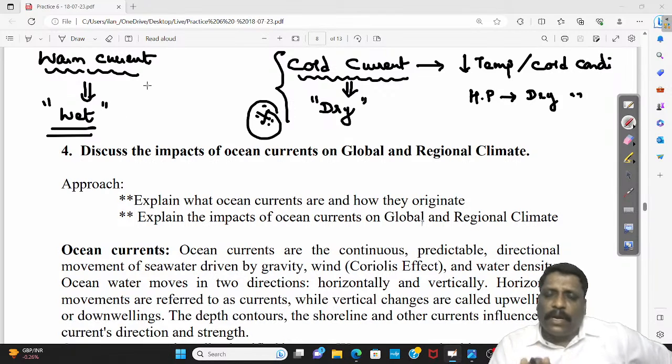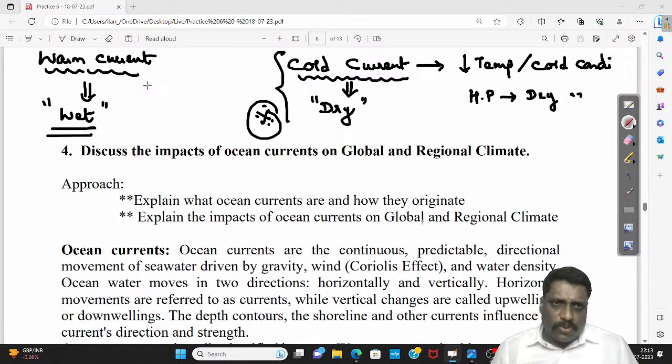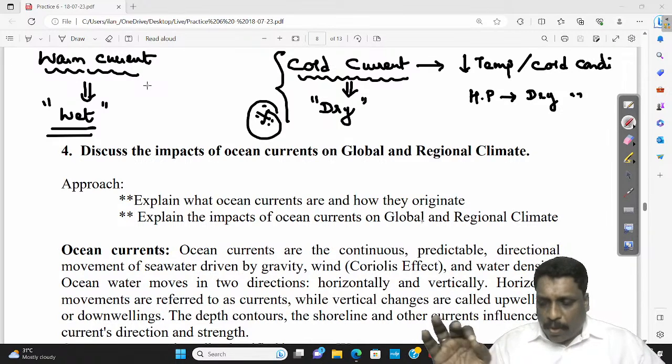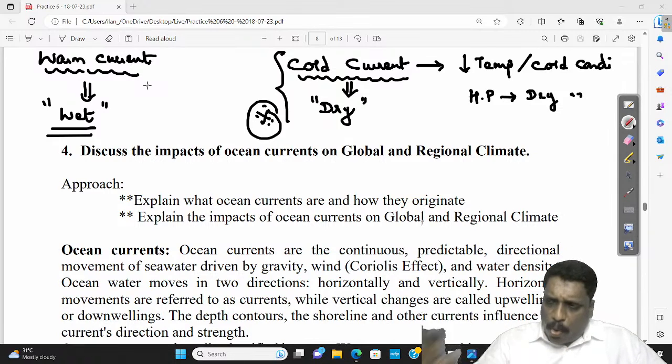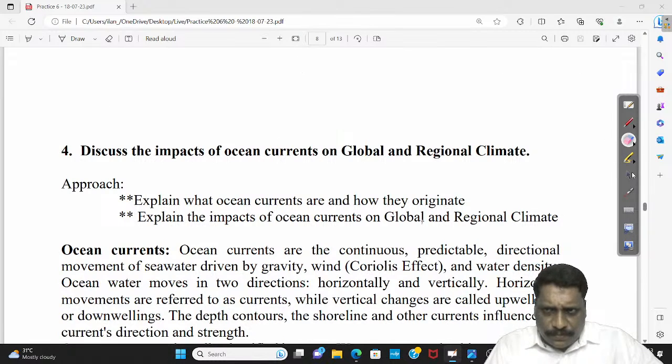Whenever someone asks about the influence of an ocean current on any climate, first and foremost, what I should talk about is the condition that this current is going to result in the adjoining coast. Again, I repeat: warm current is associated with inducing wet condition, cold current is associated with inducing dry condition. And one more thing.